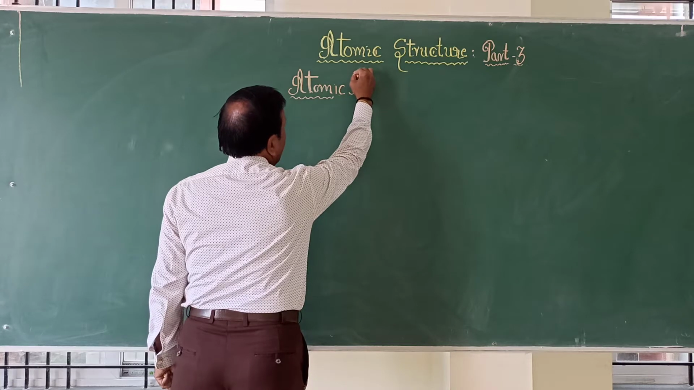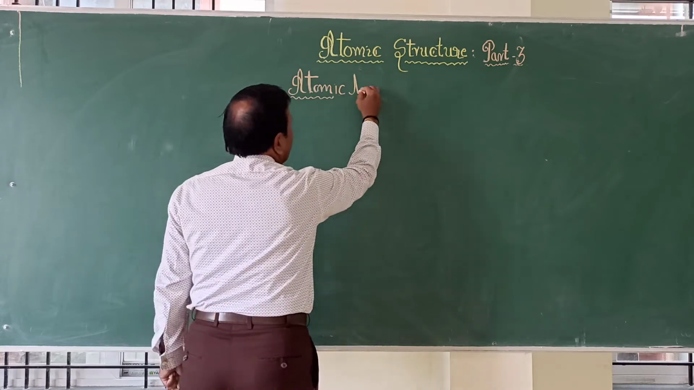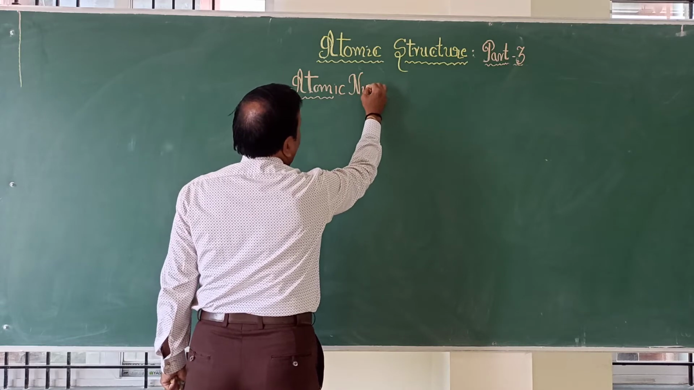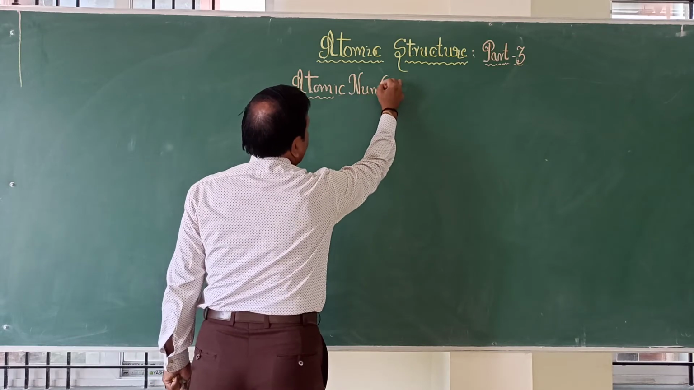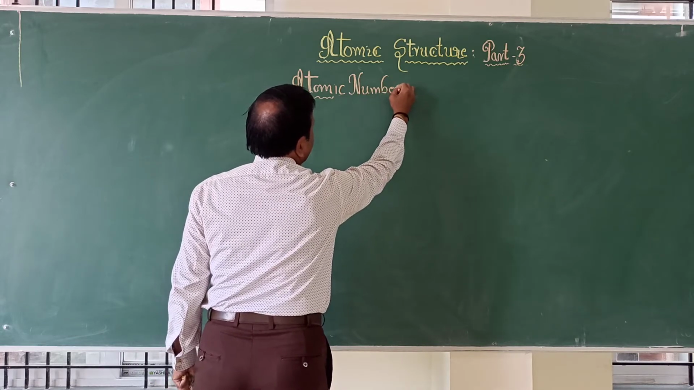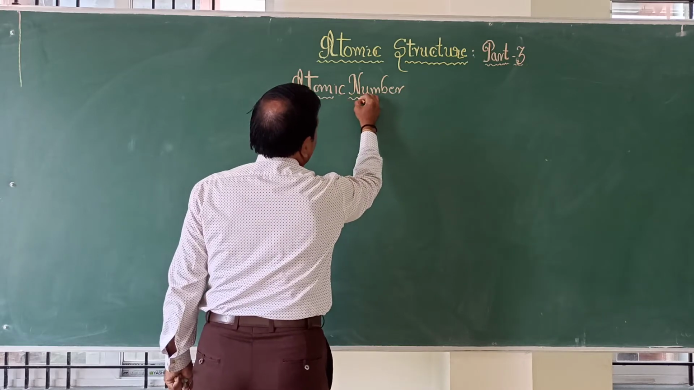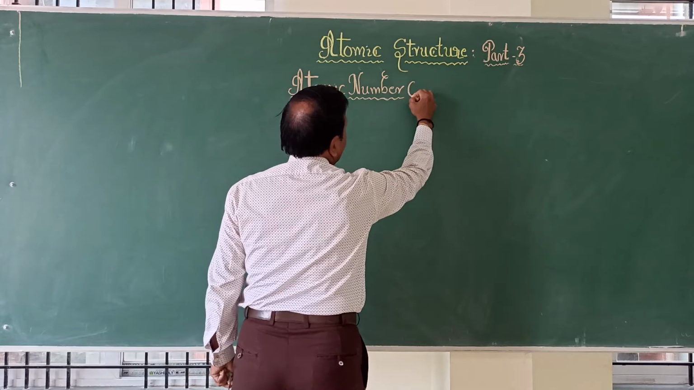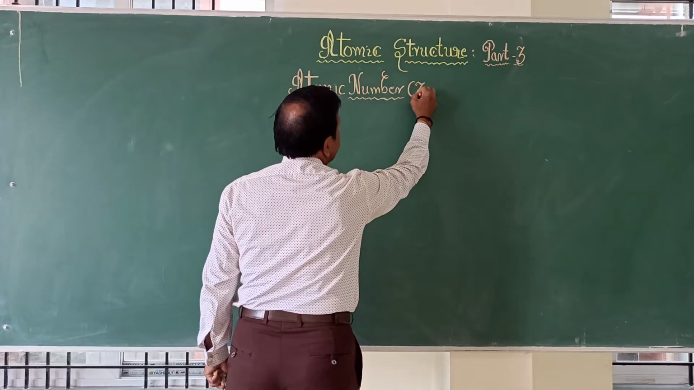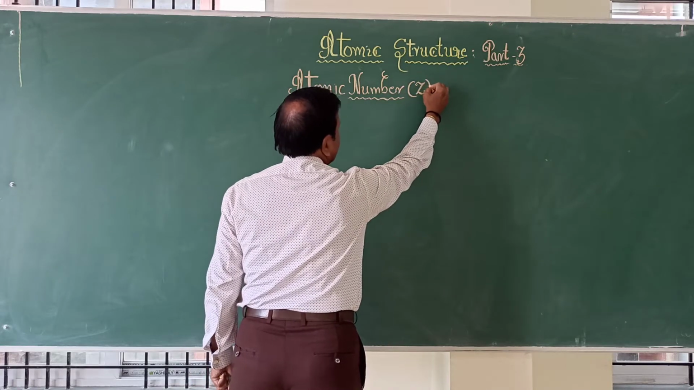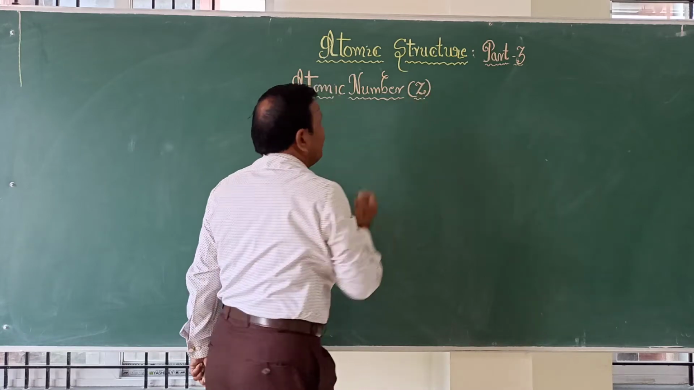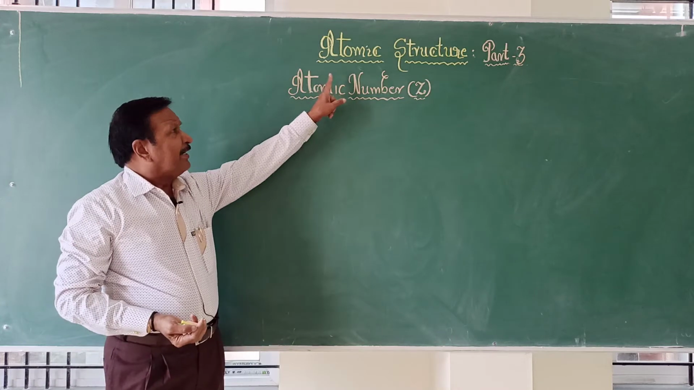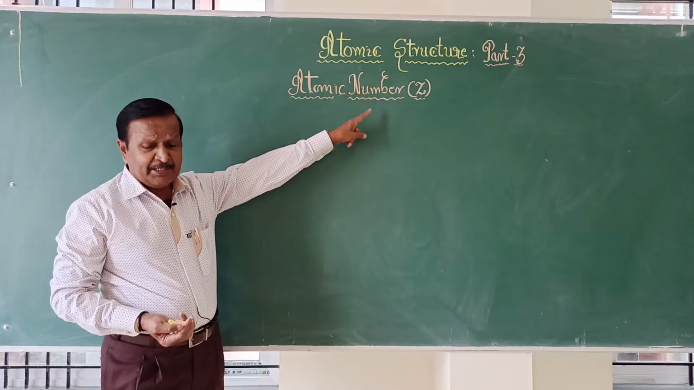One is atomic number. Even though according to your syllabus they have removed atomic number, we need it often. For electronic configuration, for everything, we need this atomic number. So atomic number is represented by the symbol letter Z. Whenever they are giving the examination, if you see Z, you should understand it is atomic number.